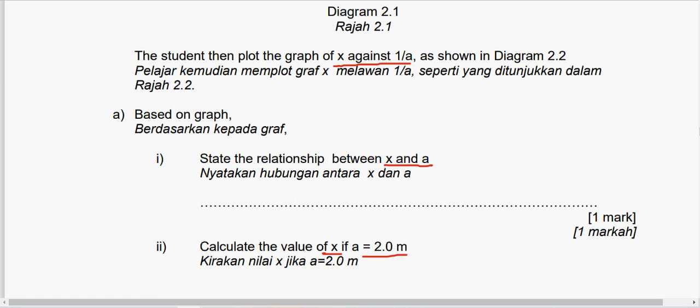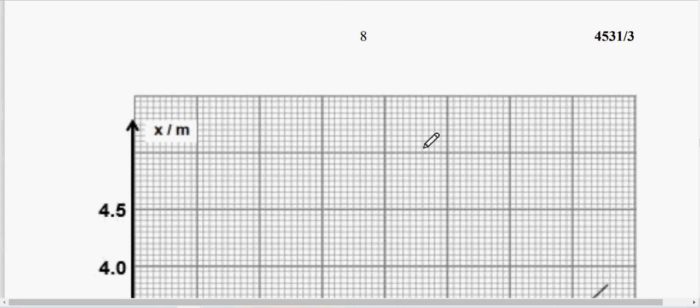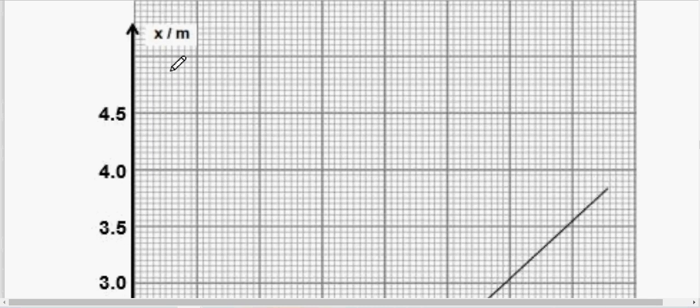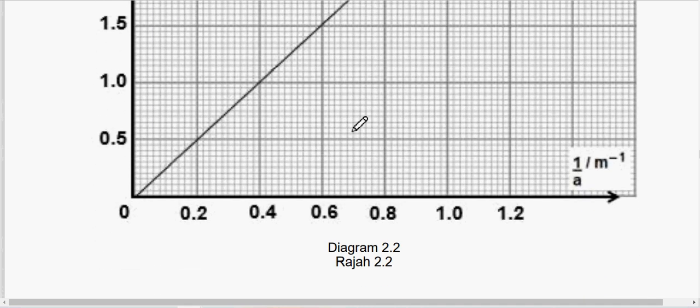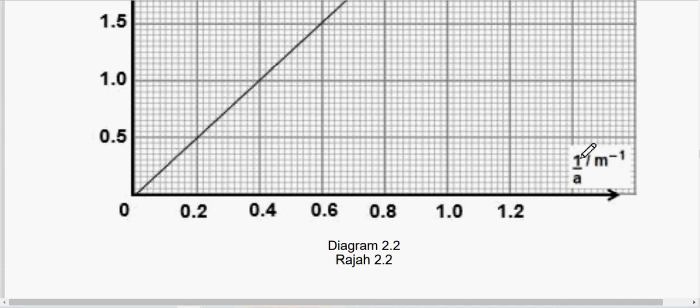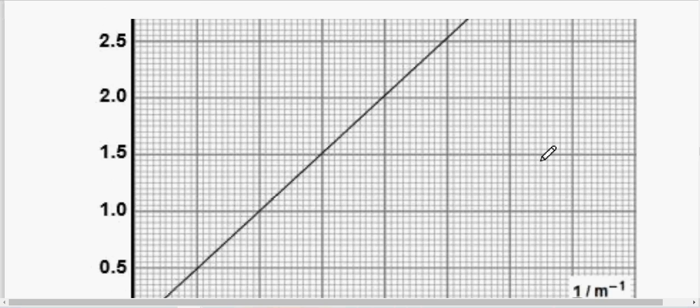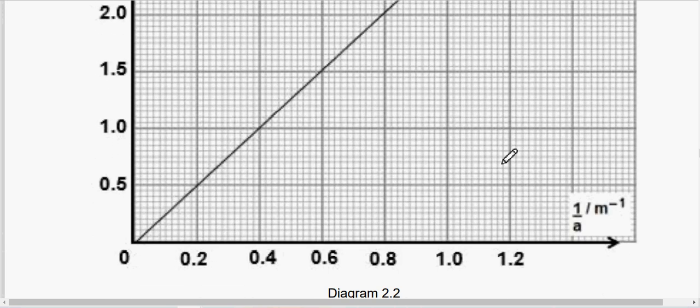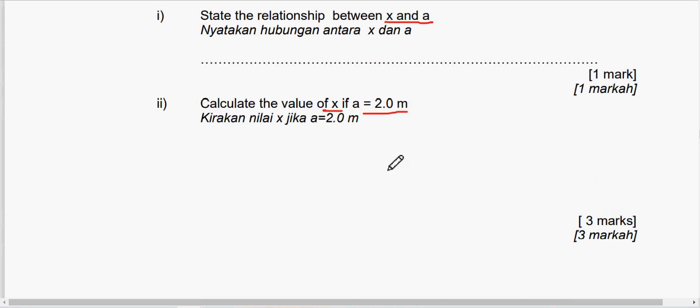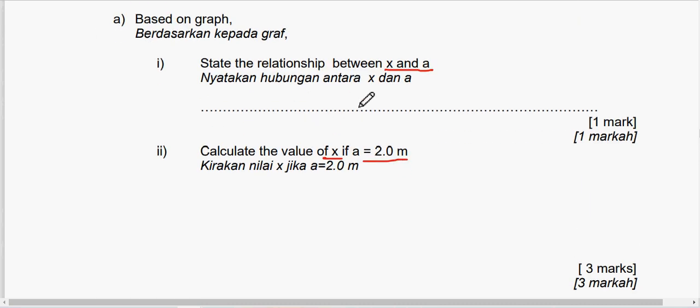So this is the graph of X against 1 over A. Look, the vertical axis is X, then the horizontal axis is 1 over A. You can see that the graph is a straight line graph from the origin. The first question asks to state the relationship between X and A.